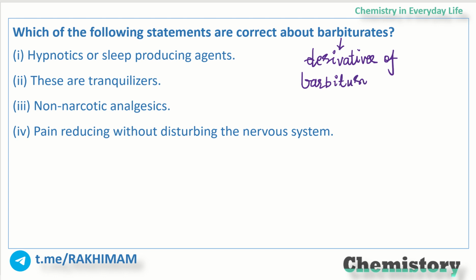For example, veronal, amytal, nembutal, luminal, seconal. These constitute an important class of tranquilizers. So these derivatives are called barbiturates. So yes, barbiturates have hypnotic effect. That is, they are sleep producing agents basically. So this is the true statement over here.